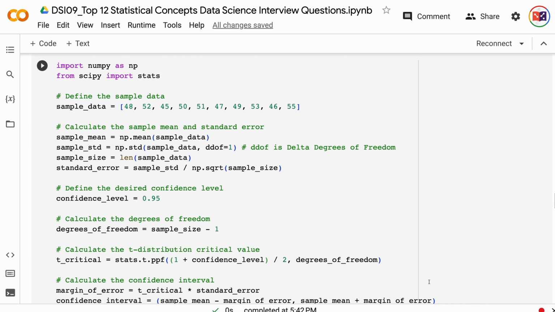The value of type 2 error equals 1 minus power in hypothesis testing. Power is the probability of detecting the difference if it exists. It represents how confident we are about rejecting the null hypothesis.